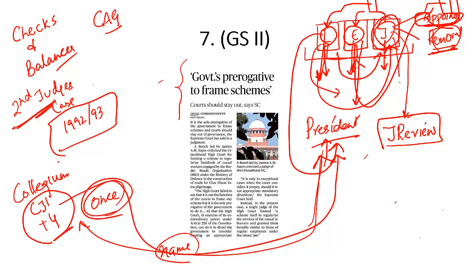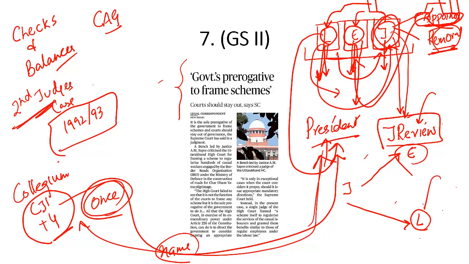And it is because of these powers that there is no check and balance on the judiciary, and this power of judicial review, that now what the judiciary is doing, it is encroaching into the domain of the executive. It is encroaching into the domain of the legislature. That means today the judiciary is also making laws.